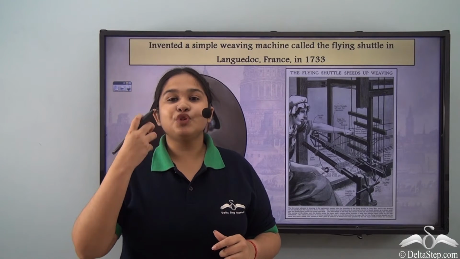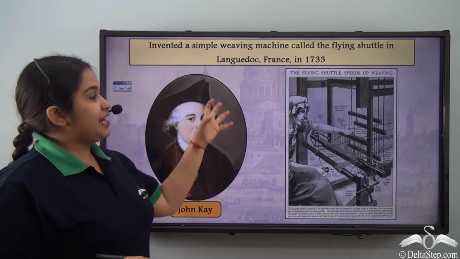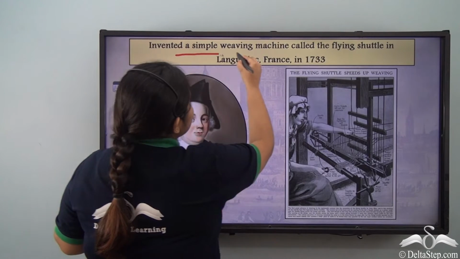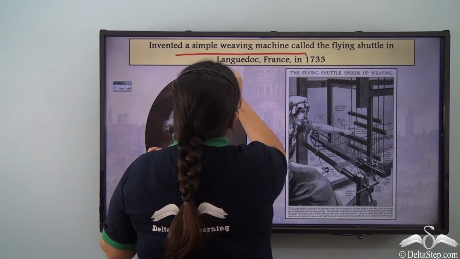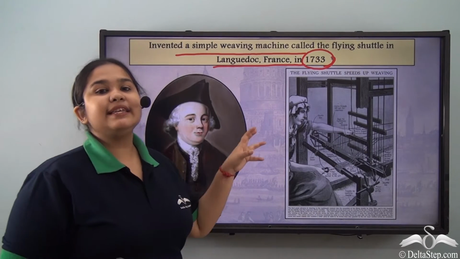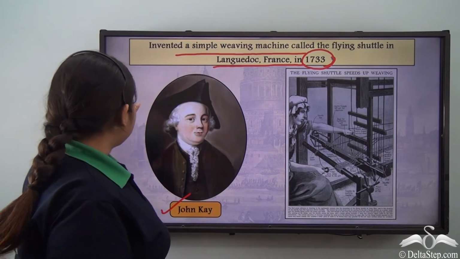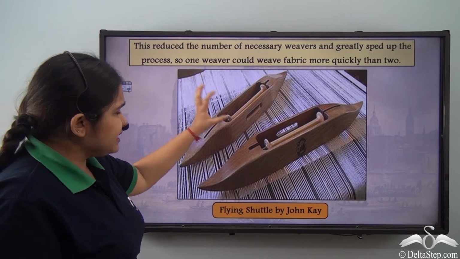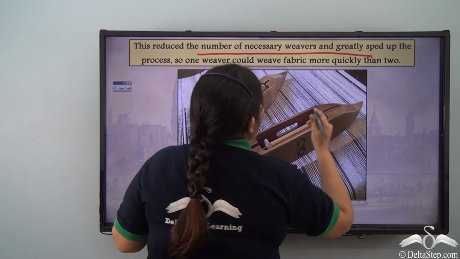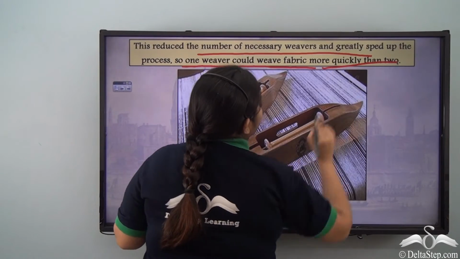Now this change was brought by somebody called John Kay. John Kay established a structure called the Flying Shuttle, which was a simple weaving machine, in Languedoc, France in 1733. And he revolutionized the process of weaving because he made it faster. What exactly did he do? This flying shuttle by John Kay reduced the number of necessary weavers and greatly sped up the process, so one weaver could weave fabric more quickly than two.